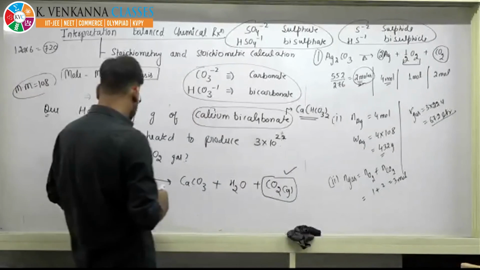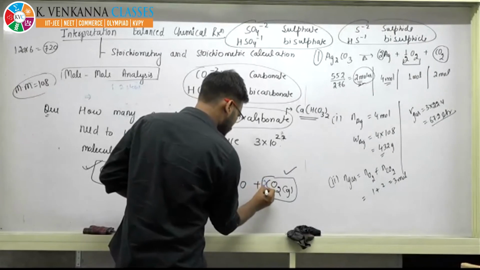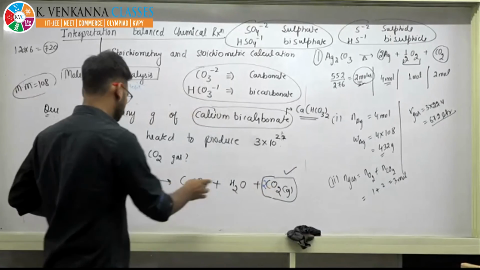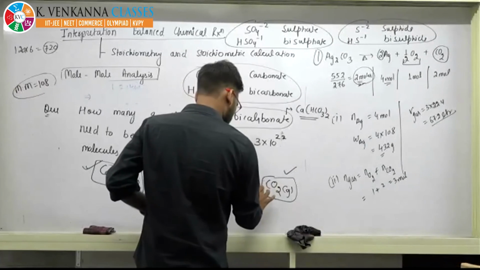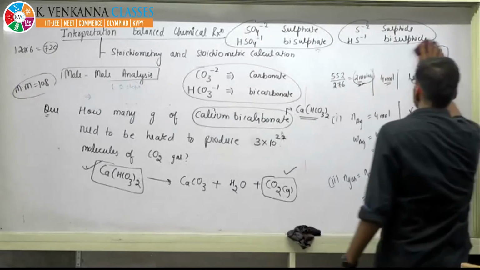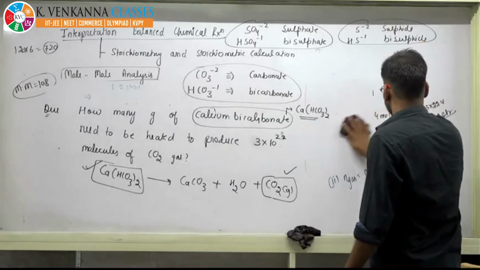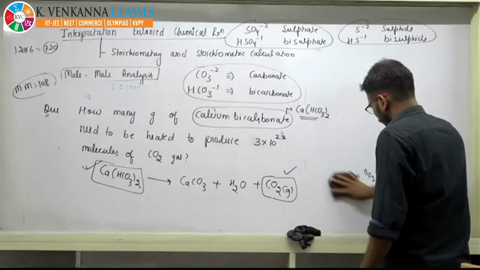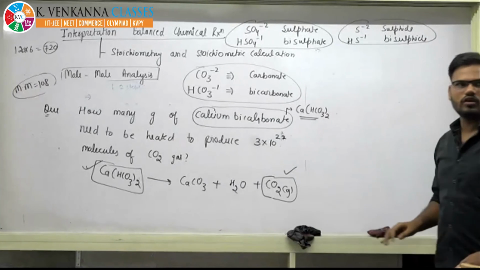Then here it will be 2. That's it. Already balanced, beta. Just try to solve, beta.